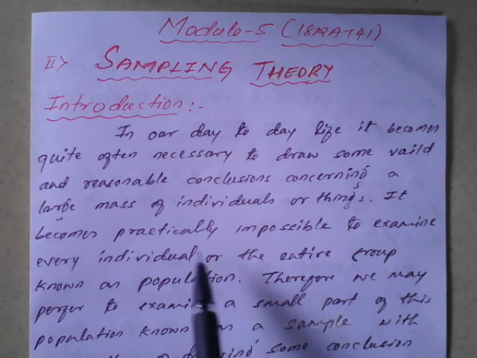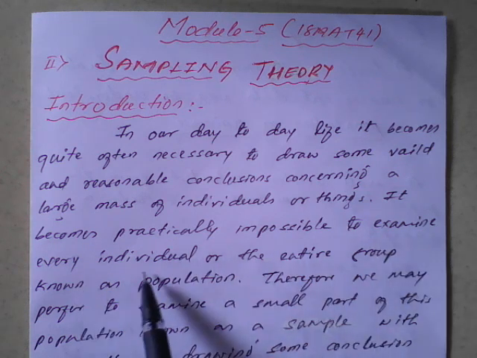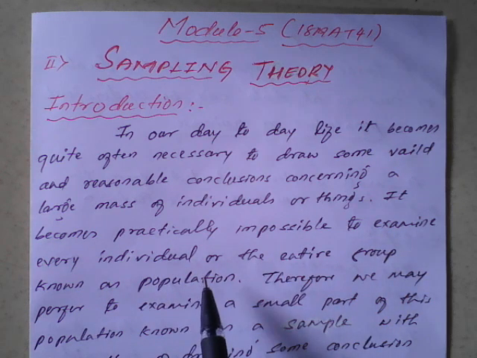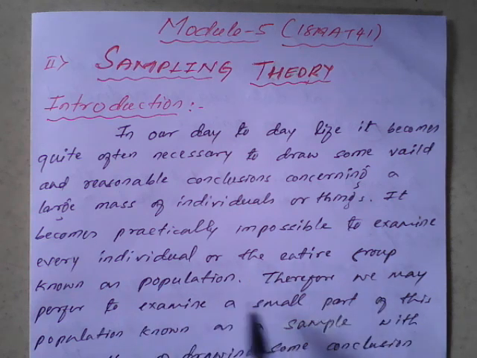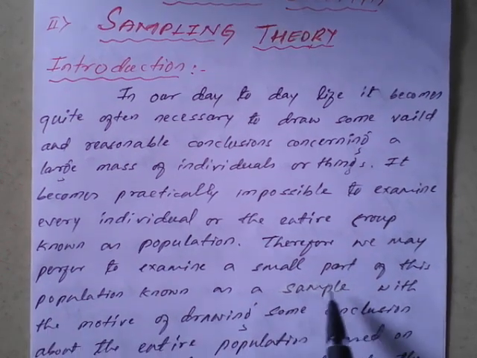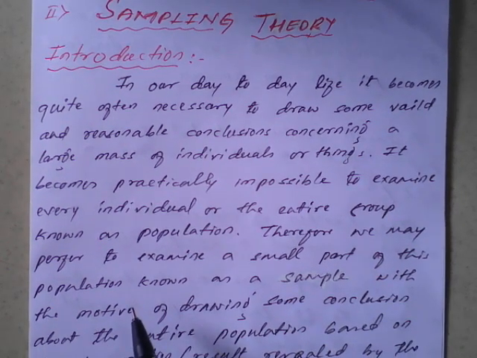It is practically impossible to examine every individual, meaning we cannot examine each and every part of the sweet. We need to just take one sample, meaning one piece. Therefore we may prefer to examine only a small part of this population.